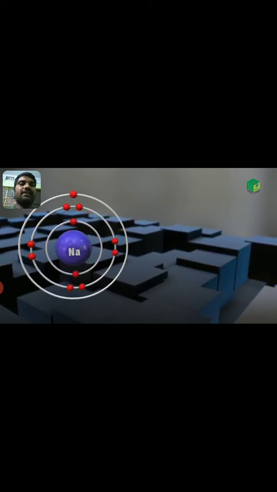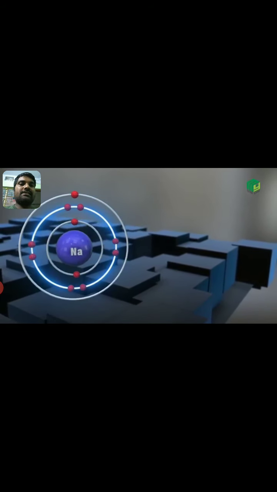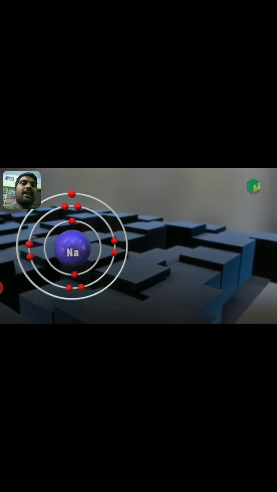It is having 11 electrons: in the first shell 2 electrons, next shell 8 electrons, and the last shell is having 1 electron. Okay, so the electronic configuration of sodium is 1s2, 2s2, 2p6 and 3s1. In between, blue color is the nucleus, and the next circular path is the K first shell, the next one is the second shell, and the third one is the third shell.